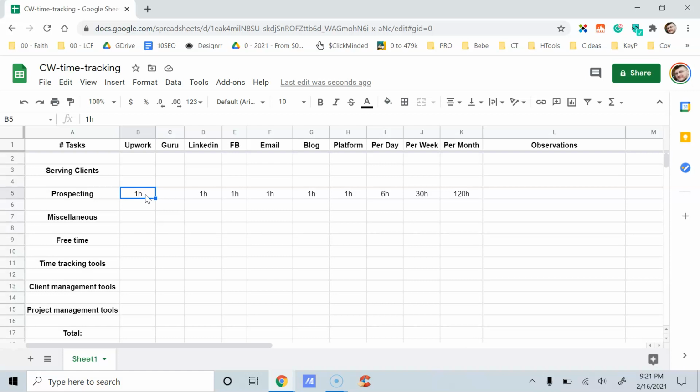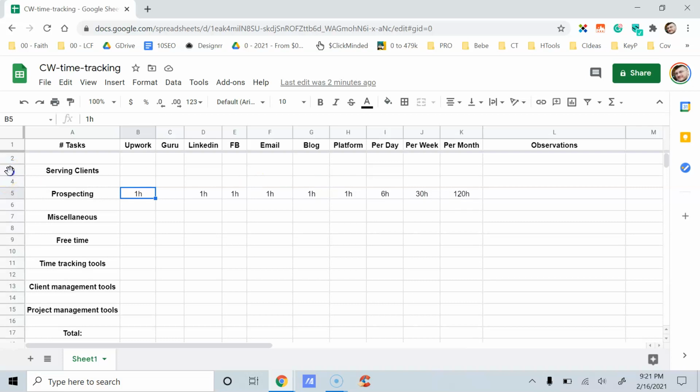Even if you spend just 1 hour on average a day to do prospecting, that should be enough to land you new clients, because 1 hour a day, 5 hours a week, 20 hours within a month. Out of those 20 hours, you should land, ideally speaking, one high-paying client or one dream client or recurring client, if you have the right game plan, the right strategy, and the right execution.